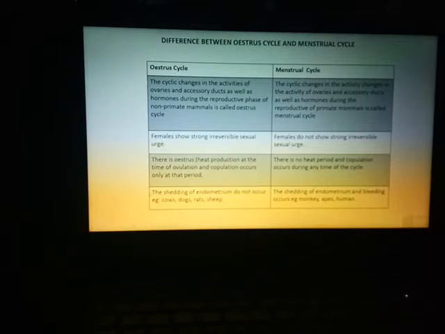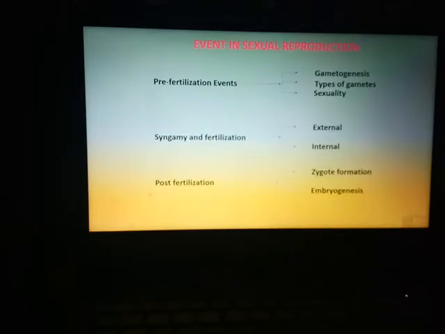The menstrual cycle is basically seen in the females, and the oestrous cycle also is seen in the females. So both the cycles you will see happen basically in the females. The oestrous cycle is shown among the vertebrates which are non-primates, whereas the menstrual cycle is seen among the primates, basically monkeys, apes and human beings.